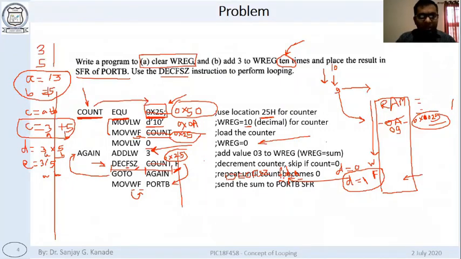Okay, this is the address we are assigning to count. Okay. That's why this is, I would say, a good practice. It is not a compulsory thing. Remember, this first instruction is not a compulsory instruction to execute the program. Okay, but in that case you will have to write wherever you want to perform operation on the value in the counter, you will have to write the same address wherever you are storing the counter.